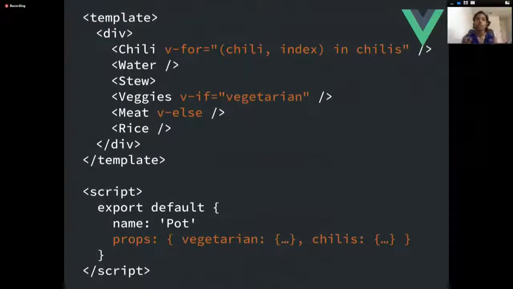And so if we put all of that logic that we talked about, iterators and if statements, which is just part of what Vue offers, we can get a sense of what exactly Vue looks like in a bit more of a complex example, where again, we have the template and then we have the script tags. And what this shows is that when you're building a Vue app, you can think about your templates separate from your logic. So you can concentrate on what you want to render on a page and then add logic to it to update based on specific component, specific data properties and so on.